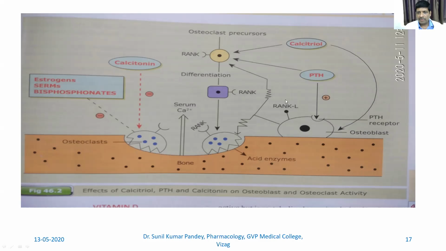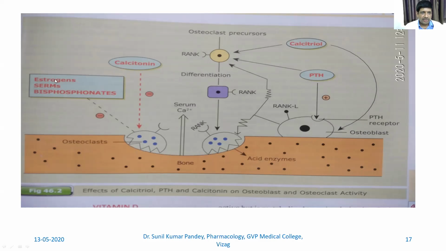Upon binding with the RANK ligand from the osteoblast, this causes differentiation and formation of osteoclast with ruffled border. The effect can be controlled by PTH and calcitriol. PTH stimulates osteoblast, as well as osteoclastic differentiation and formation of the ruffled border.